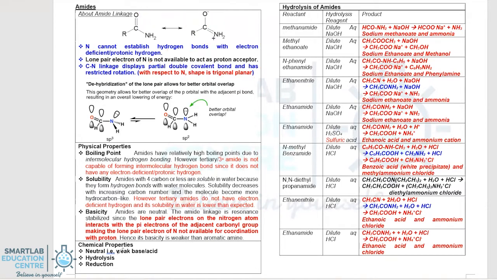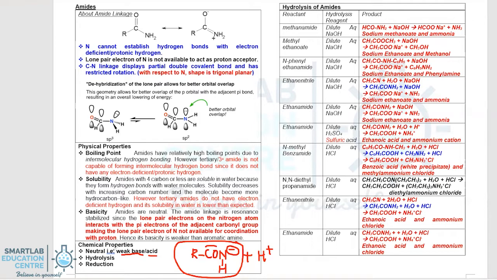Chemical properties, as earlier explained, is neutral, so it's actually a fairly weak base. It's also a fairly weak acid, given that if it does donate a H+, then the conjugate base will be highly unstable, given the fact that C double bond O is an electron withdrawing group that intensifies the charge. Next, N- would have an extremely high charge density. So all the arguments point towards the conjugate base being highly unstable, and hence it is a very weak acid.